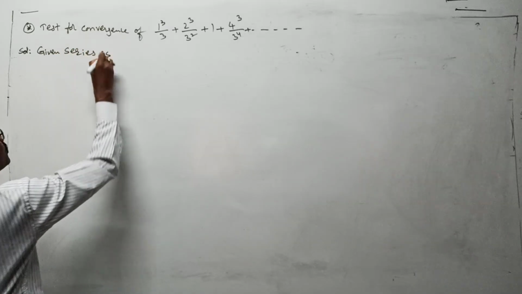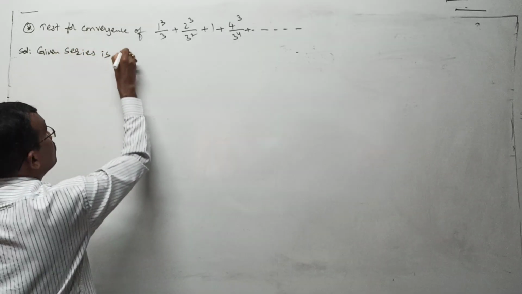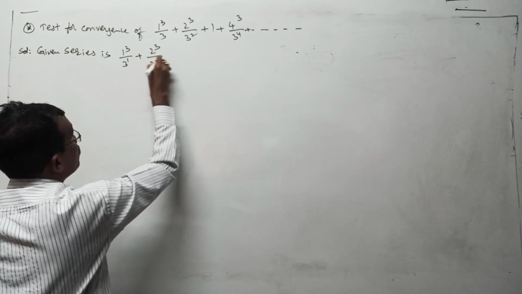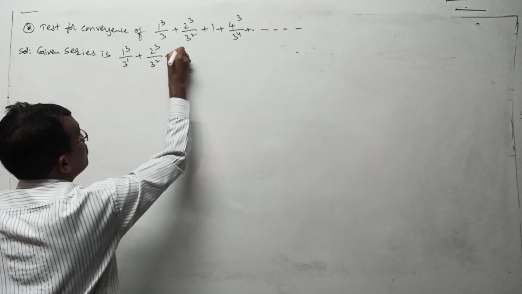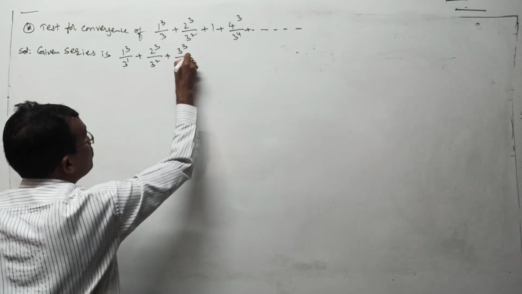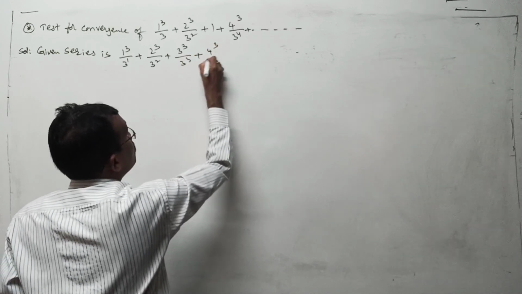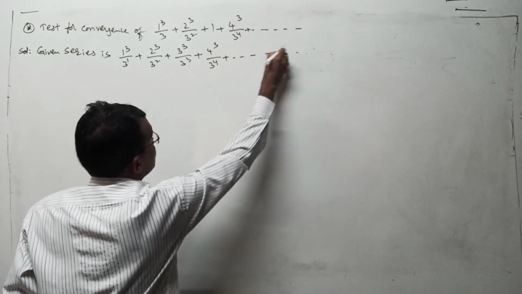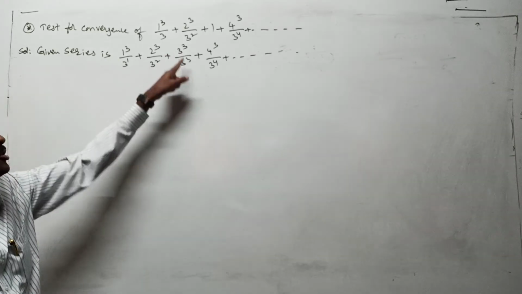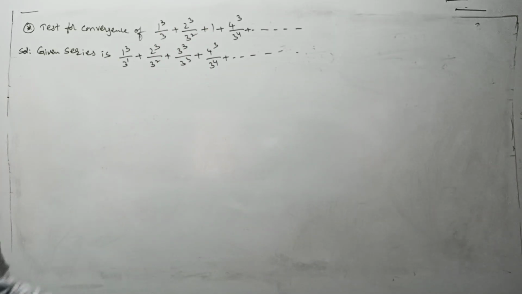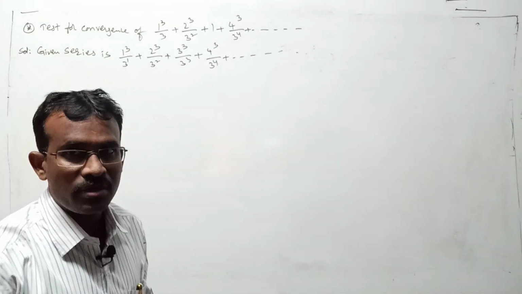The given series is this one: 1 cube by 3, which means 3 power 1, plus 2 cube by 3 square, plus this 1 is nothing but 3 cube by 3 cube, in the proper order 1, 2, 3 like that, plus next one should be 4 cube by 3 power 4, plus so on. This is the actual formation. 3 cube by 3 cube is why they given here it is 1, right? Here to find the general term, you know the procedure in limit comparison test already explained.